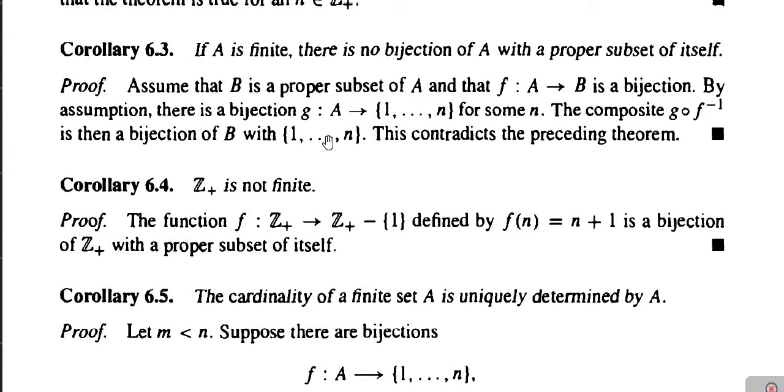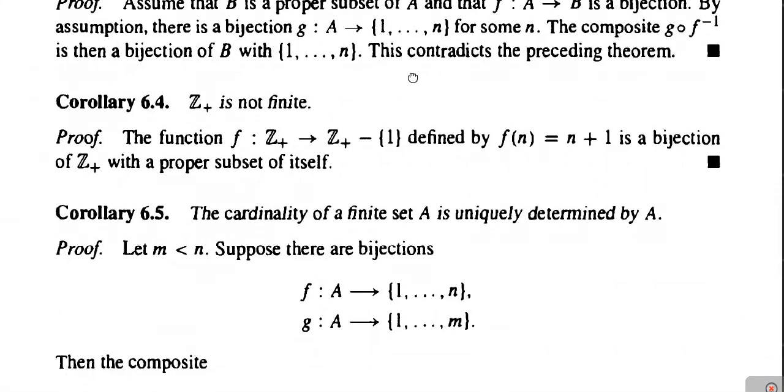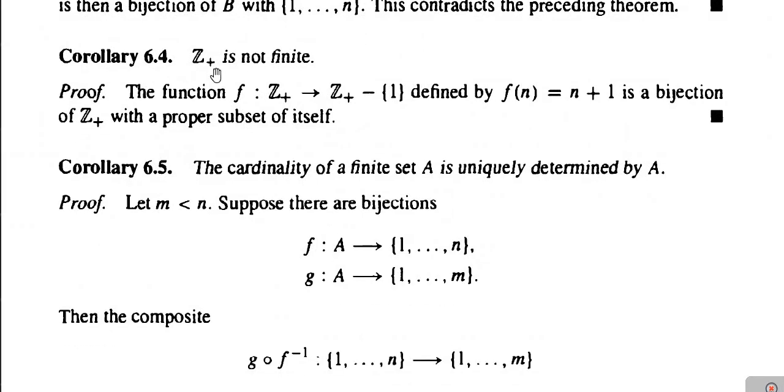So like such we have proved the corollary number 6.3. Now next one is the corollary 6.4. Corollary 6.4: Z plus is not finite, means the set of positive integers is not finite. Next one, we'll prove this one. So we know that Z plus is the set of positive integers, okay.